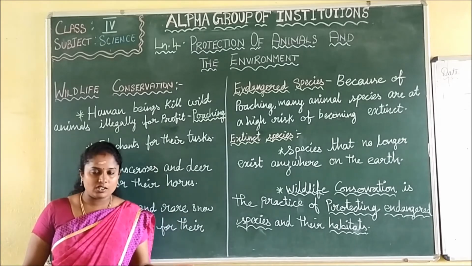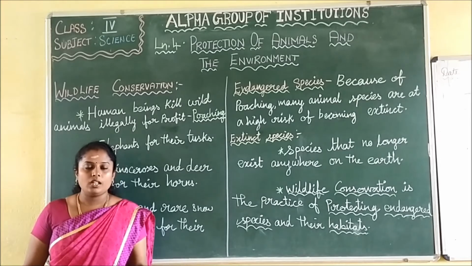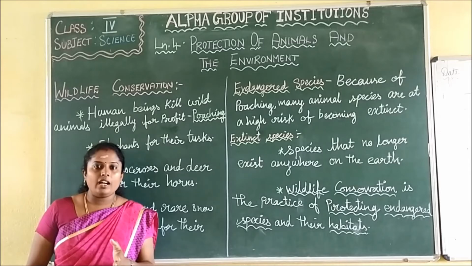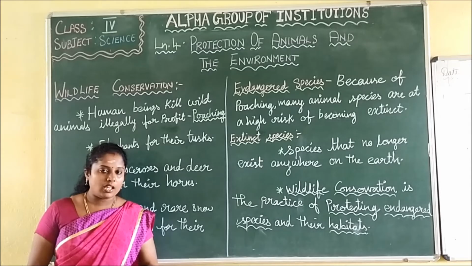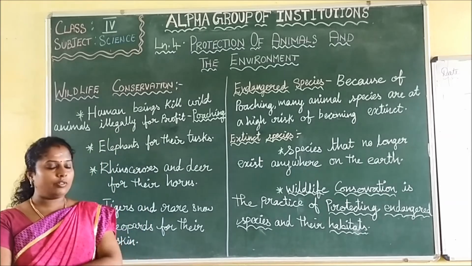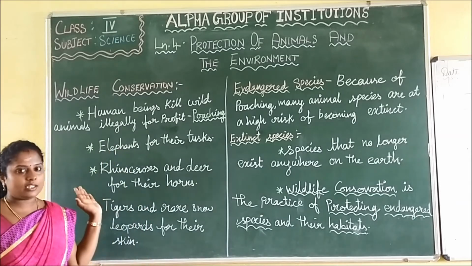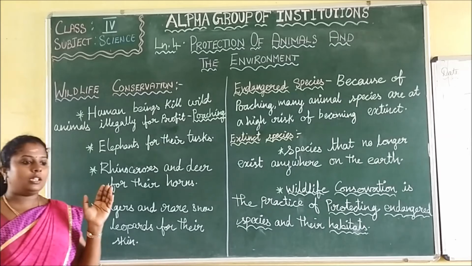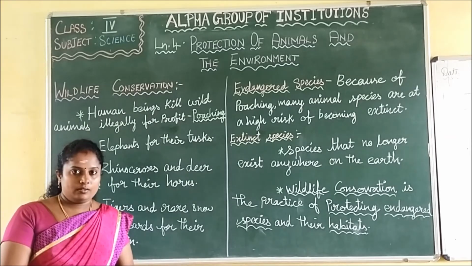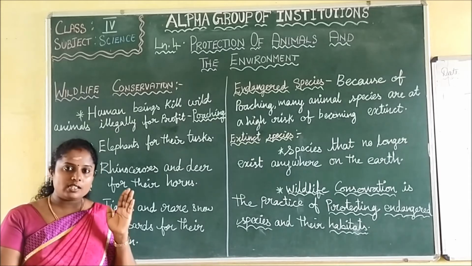In the 3rd lesson also we discussed the animals, the banned animal products, right? That is why the animals are getting killed. So we should not kill them, that is banned.